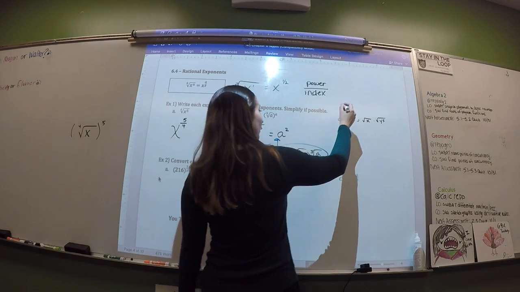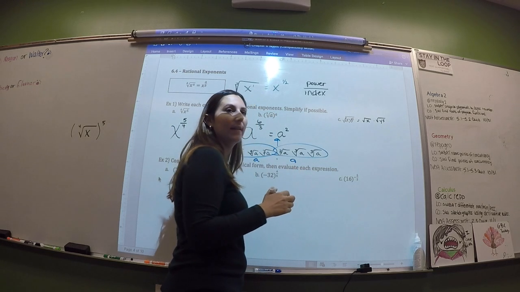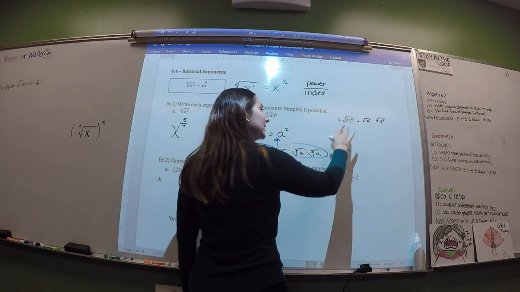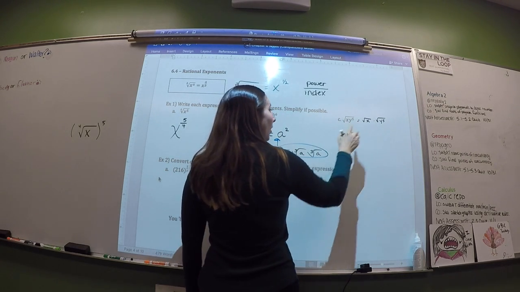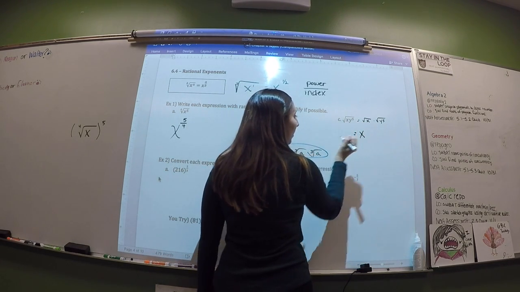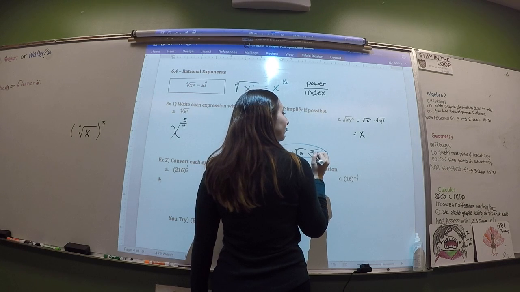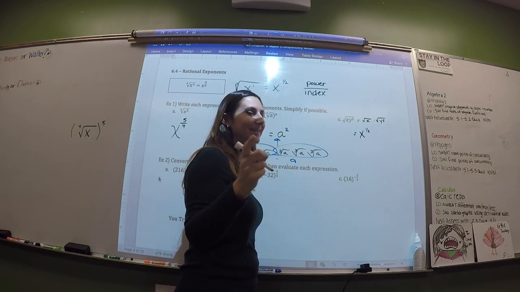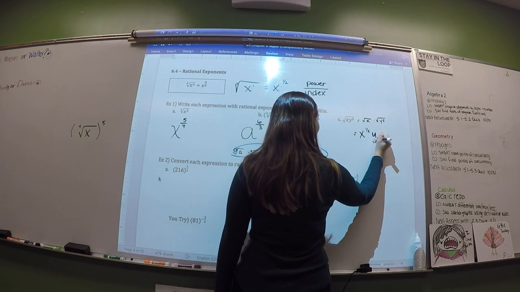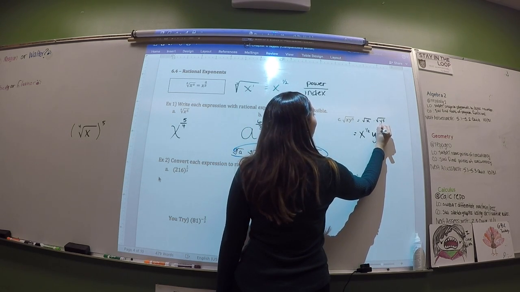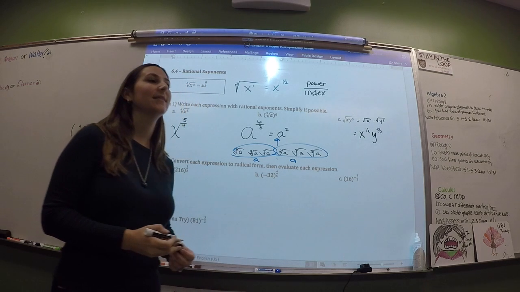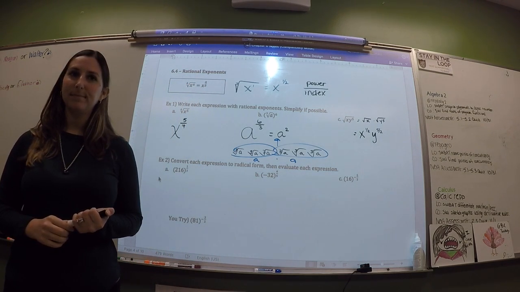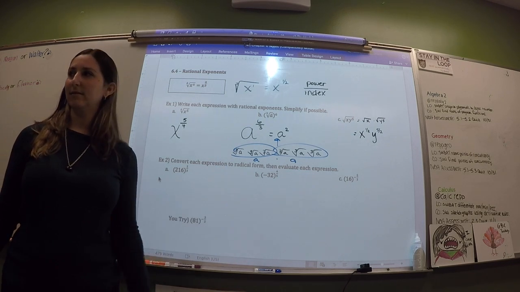If it had parentheses around it, then the 5 would be associating with both of those guys, but it's not. So this would be x to the what? One half. Oh yeah, whoops. Remember, that doesn't make sense. And this one would be y to the 5 halves. Index goes on the bottom. Ta-da.